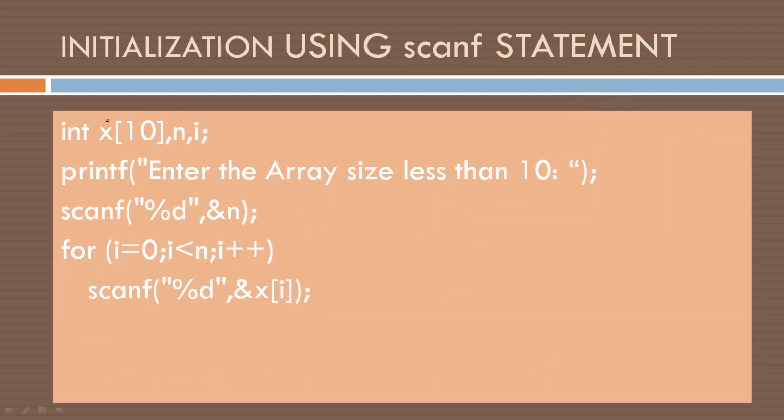Now we are declaring 10 elements, but we are reading based on the user's choice. Here, enter an array size less than 10. Okay, scanf n. Depending upon the value of n, we are storing elements: for i equal to 0, i less than n, i plus plus, scanf %d &x[i]. So in the array x, we store elements depending upon the value of n. If n equals 2, 2 values will be read. If n equals 3, 3 values will be read and so on. So we can change our program the way we want.